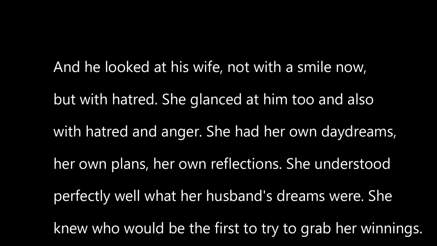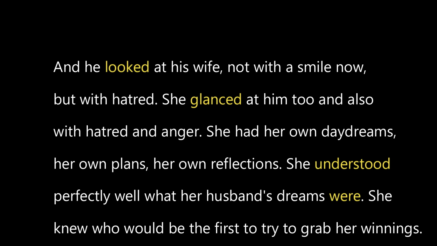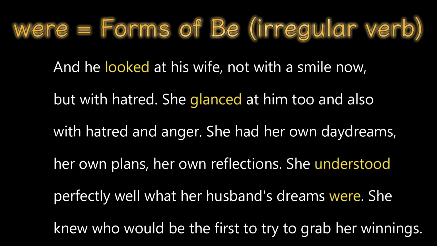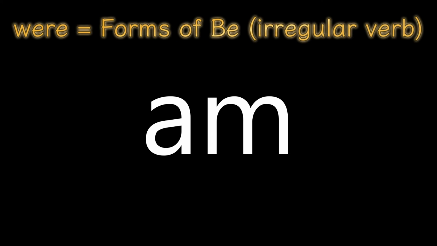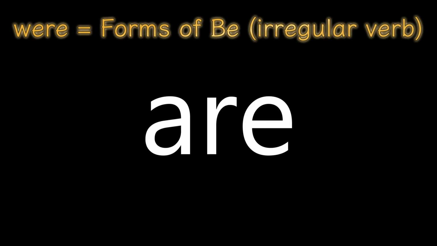Do you see the verbs? Let's mark them. Looked is a regular verb. Glanced, another regular verb. Understood. There's an irregular verb. The present form is understand. The next one is were. Were is one of those forms of be. Remember, when you hear forms of be, think am, is, was, were, and are.